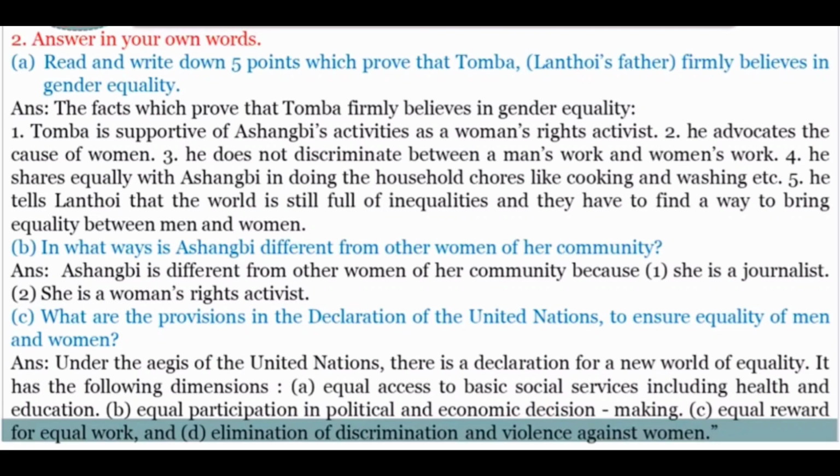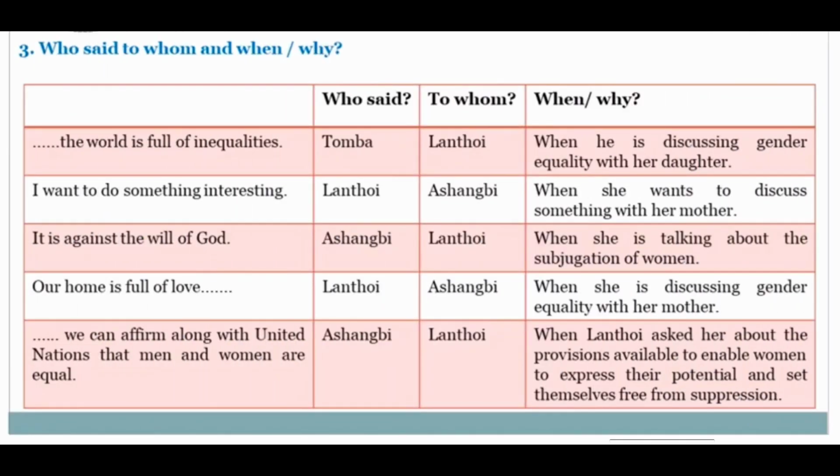Next is: in what way is Ashangbi different from other women of her community? Ashangbi is different from others in her community in that she is a journalist and women's rights activist. What are the provisions of the declaration of the United Nations to ensure equality of men and women? They are equal access to basic social services including health and education, equal participation in political and economic decision making, equal reward for equal work, and elimination of discrimination and violence against women.